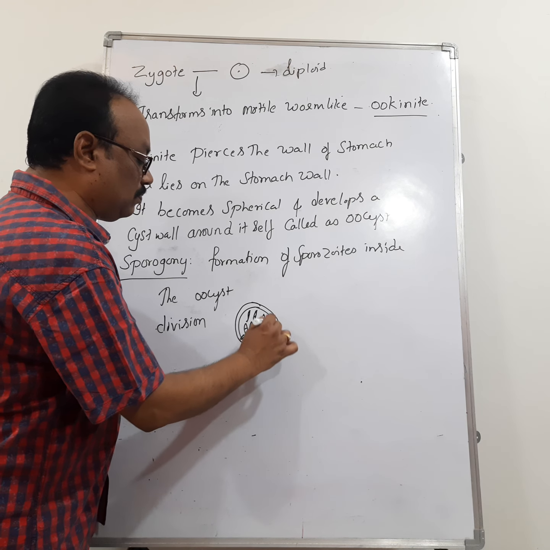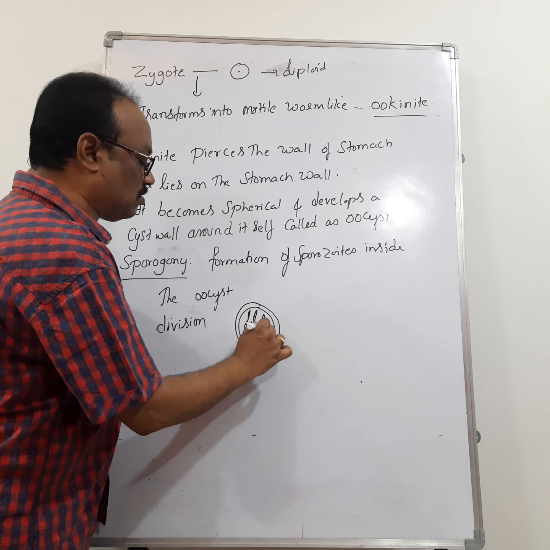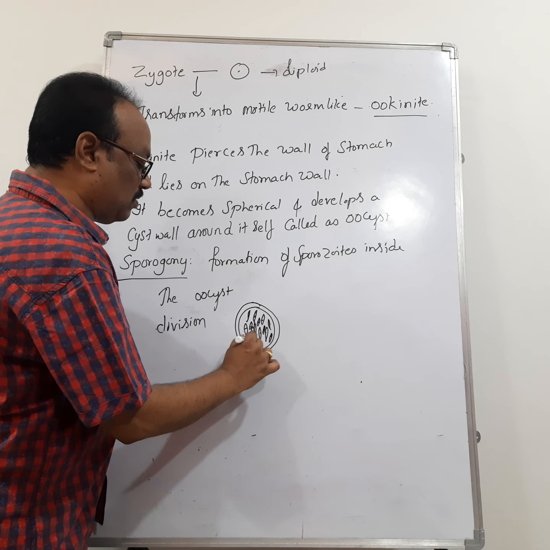The oocyst with sporozoites is called a sporoblast. Remember that word.